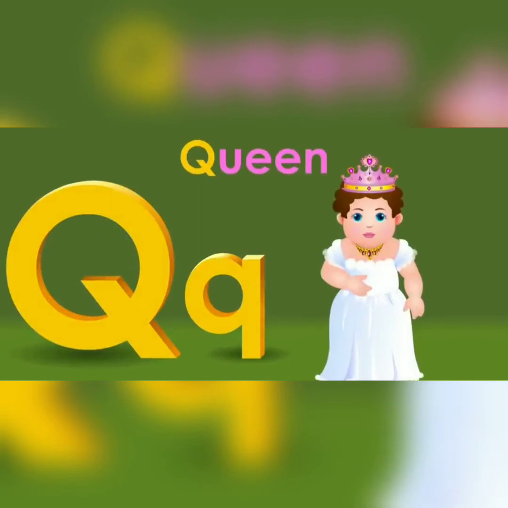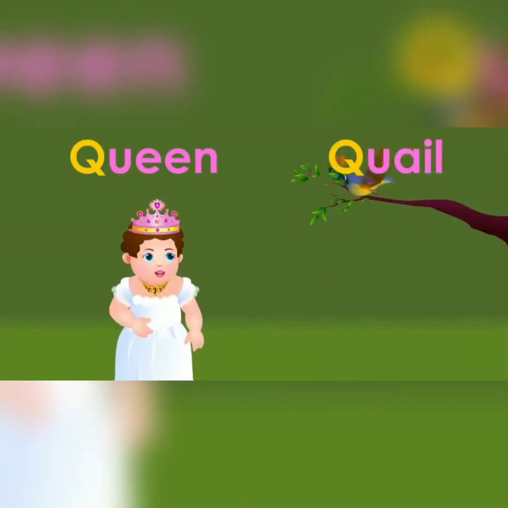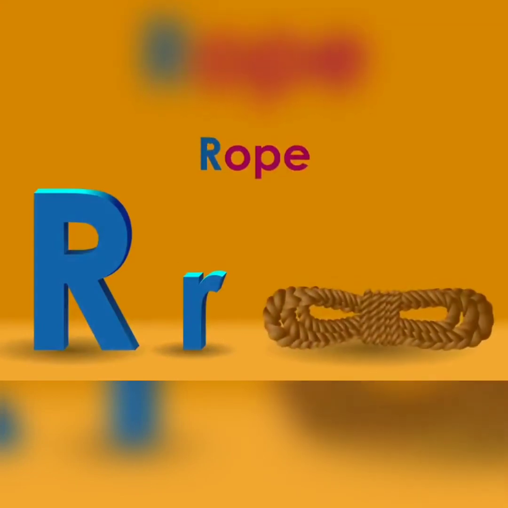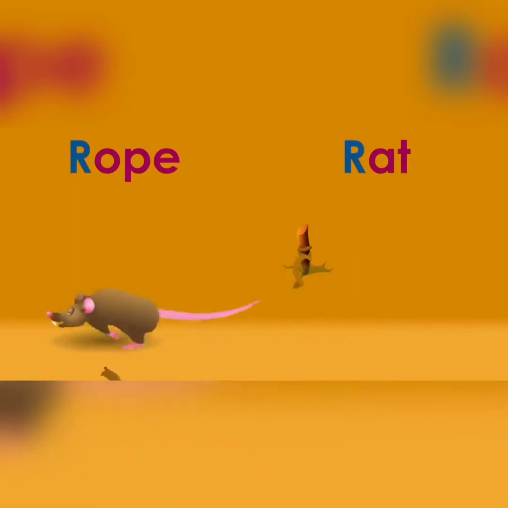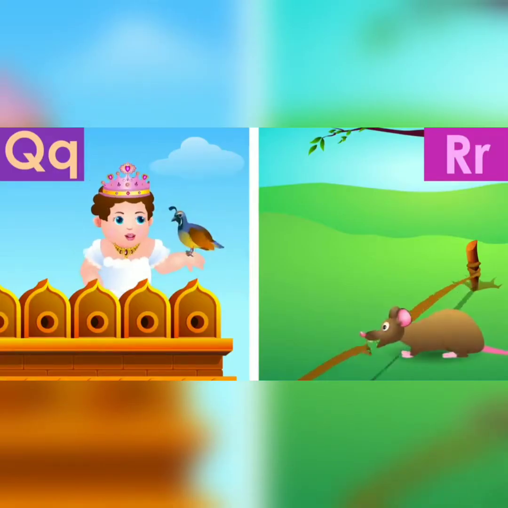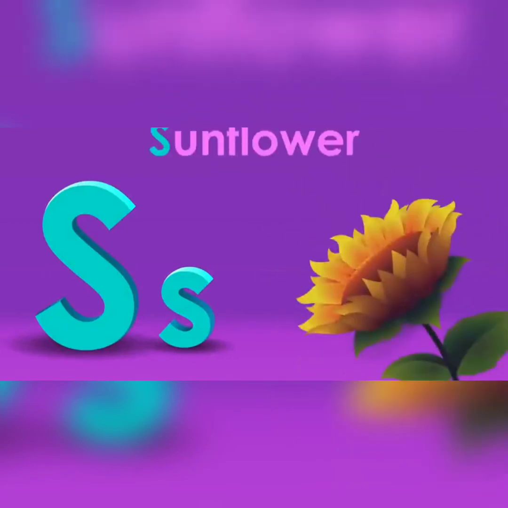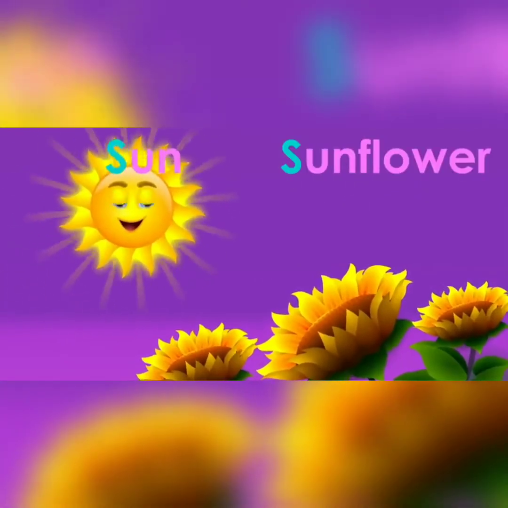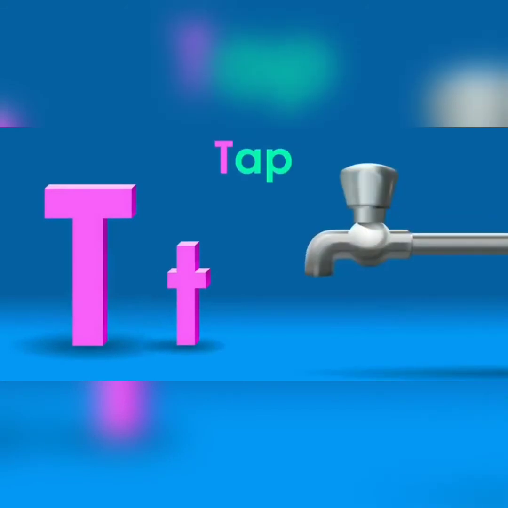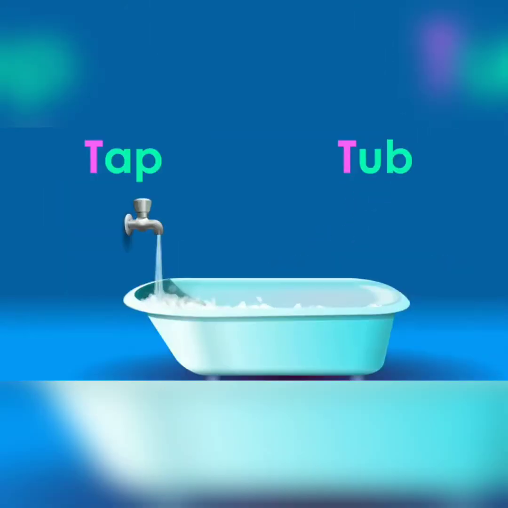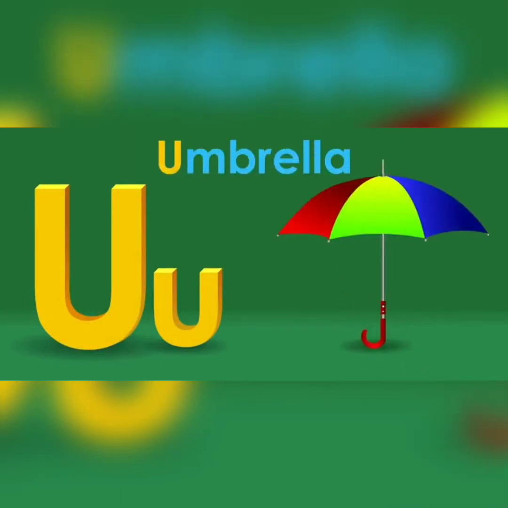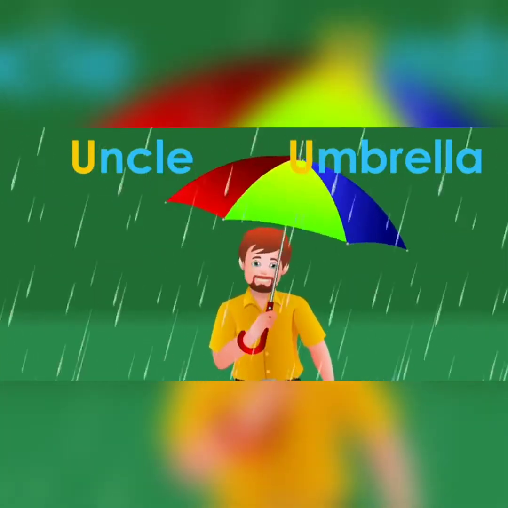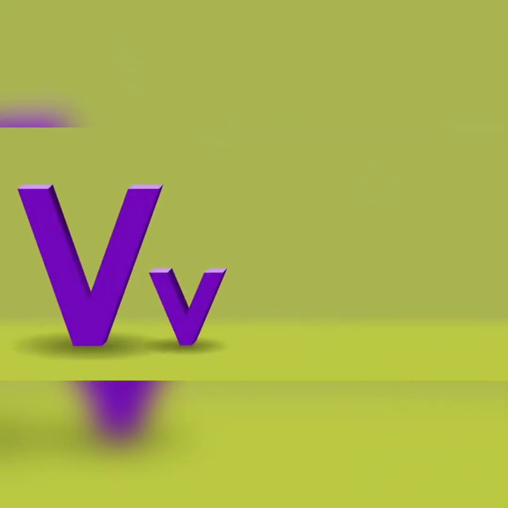Q for queen and Q for quail, Q. R for rope, R for rat, R. S for sun and S for sunflower. T for tap, T for tub. U for uncle, U for umbrella. V for violin, V for violet, V.